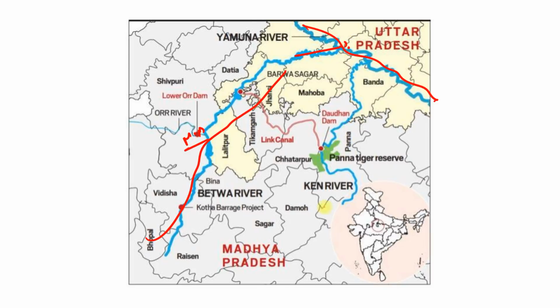And remember, Ken river is one of the major rivers in the Bundelkhand region in central India. You can see here, this is the Ken river. And the river originates in the Jabalpur district of Madhya Pradesh and joins the Yamuna river near the Chila village of Uttar Pradesh. So this is the link canal between Betwa and Ken, and it will benefit the water-starved area of the Bundelkhand region spread across the states of Madhya Pradesh and Uttar Pradesh.